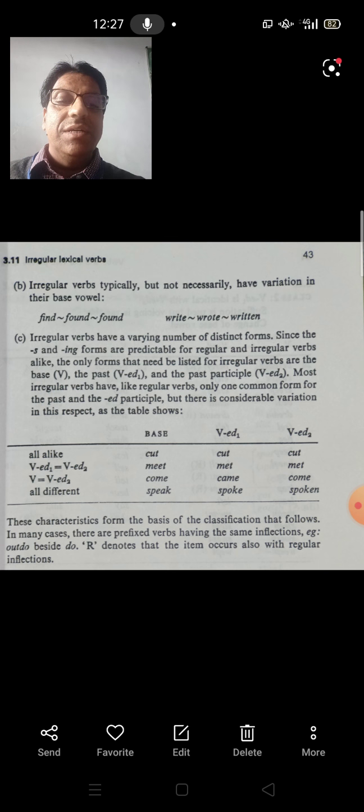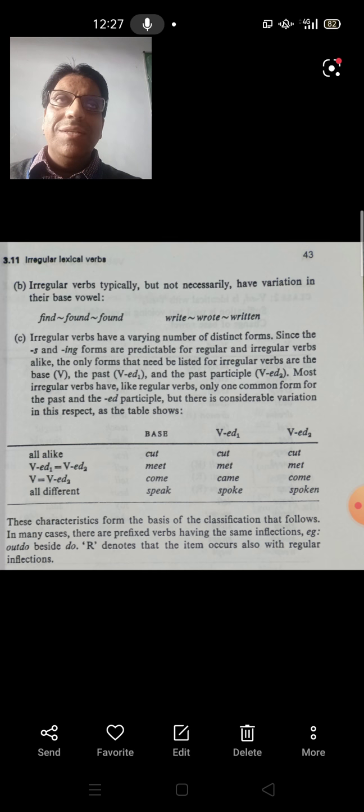The third case is where the base form V is identical with the past participle, that is, V is equal to VED2. Come, came, come. And the last case is where all the forms are different, that is, speak, spoke, spoken. It is not always the case that the past and the past participle are identical. As you can see from these examples, there is considerable variation.